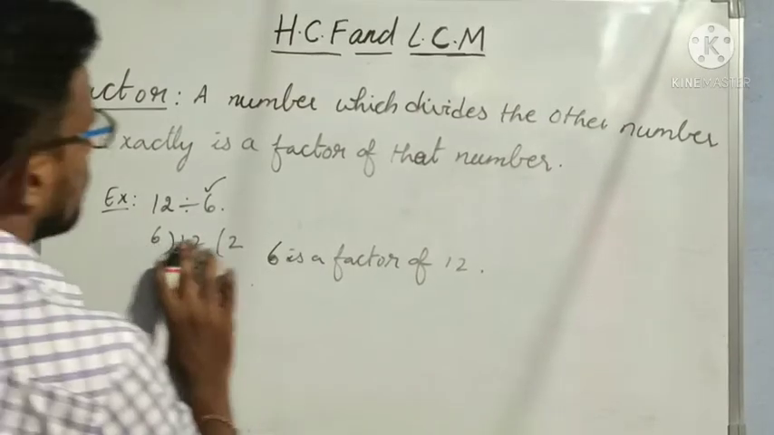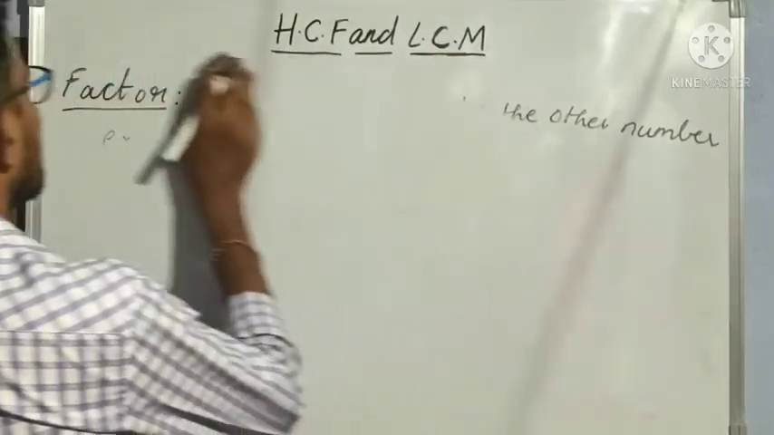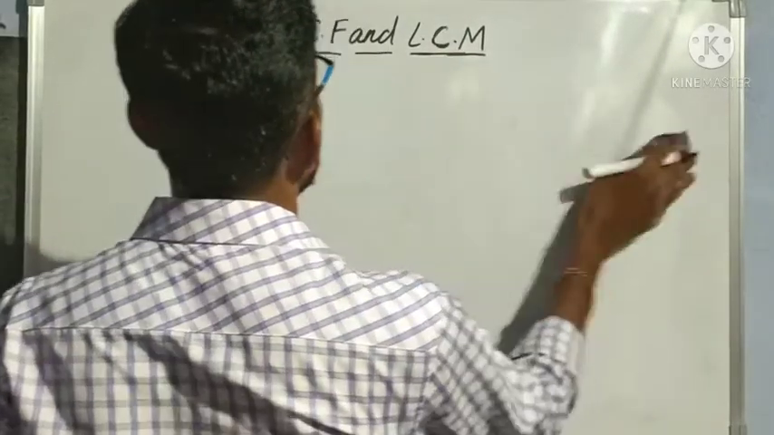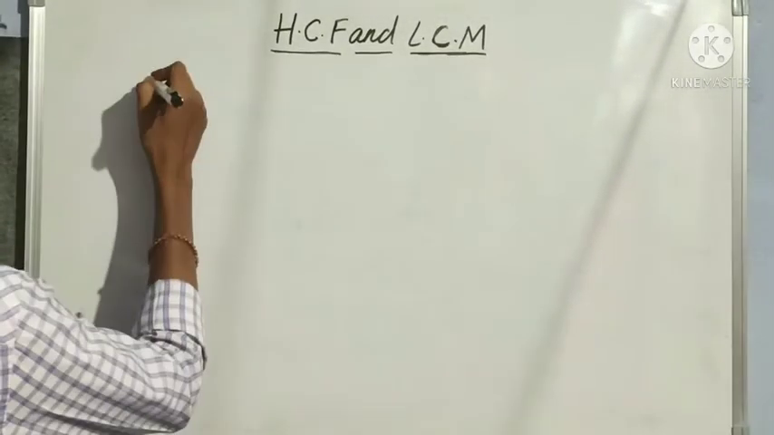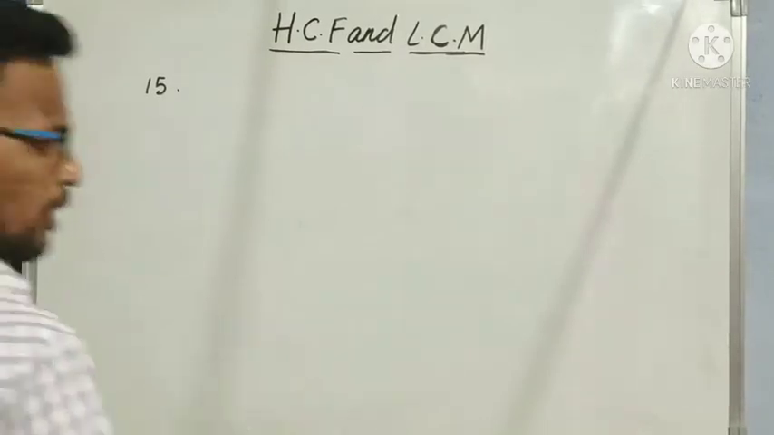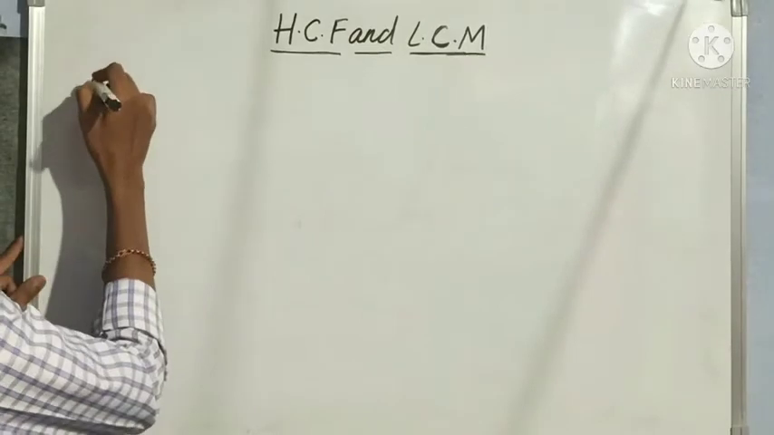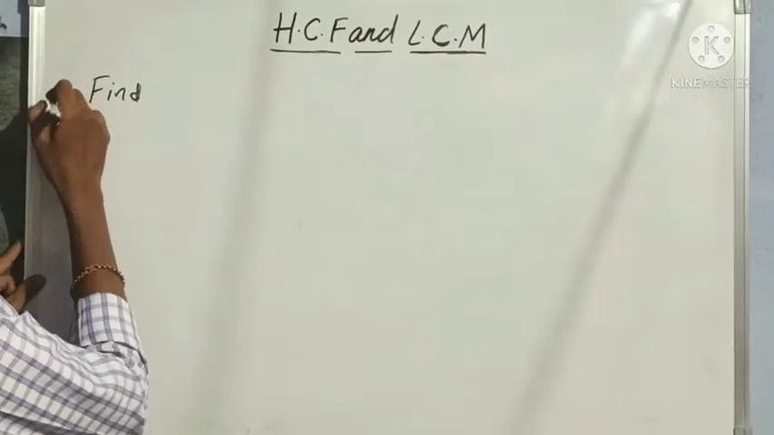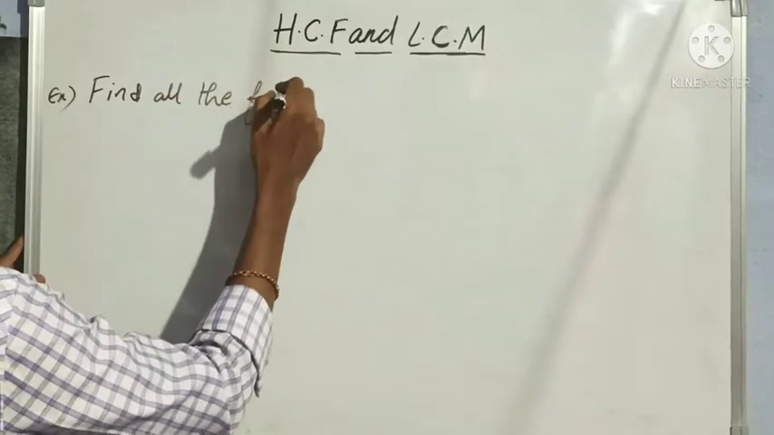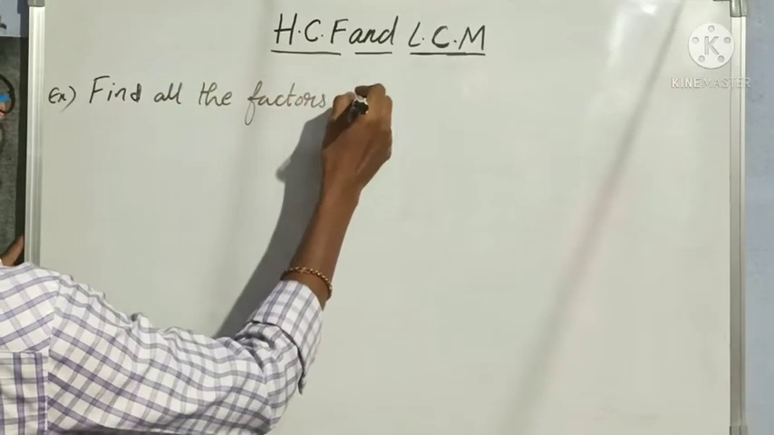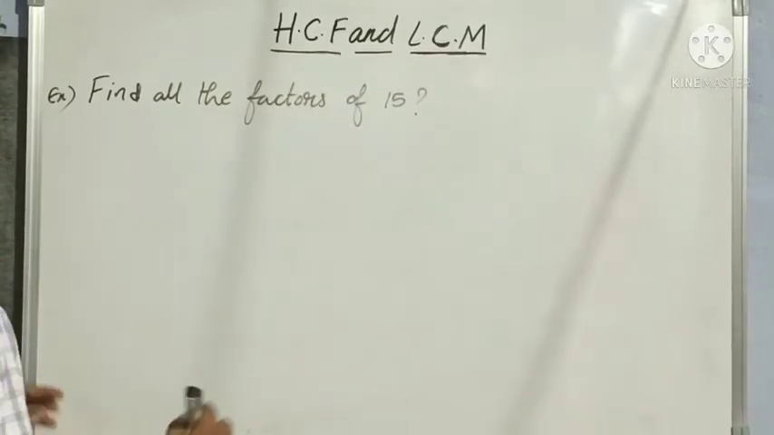Now let us see how to find the factors of some numbers. I want the factors of 15. So let us find all the factors of 15. First example, find all the factors of 15.